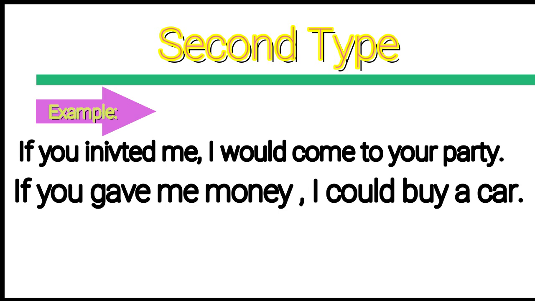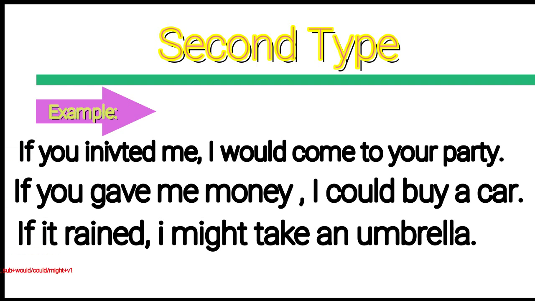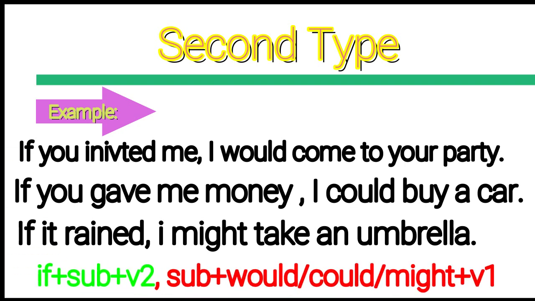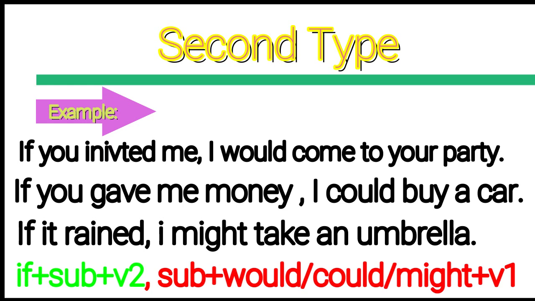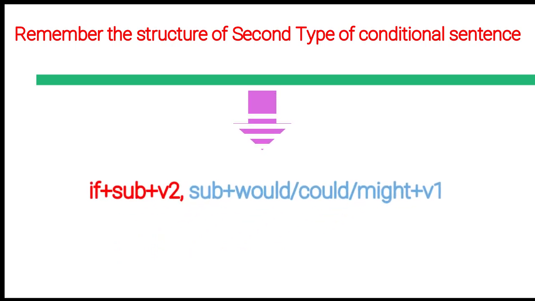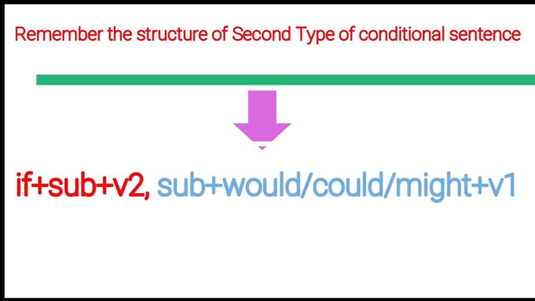And the third one, if it rained, I might take an umbrella. Compare the verbs used there. And remember the structure of second type of conditional sentence. In if clause, there is subject plus verb 2. In main clause, subject plus would, might plus verb 1.